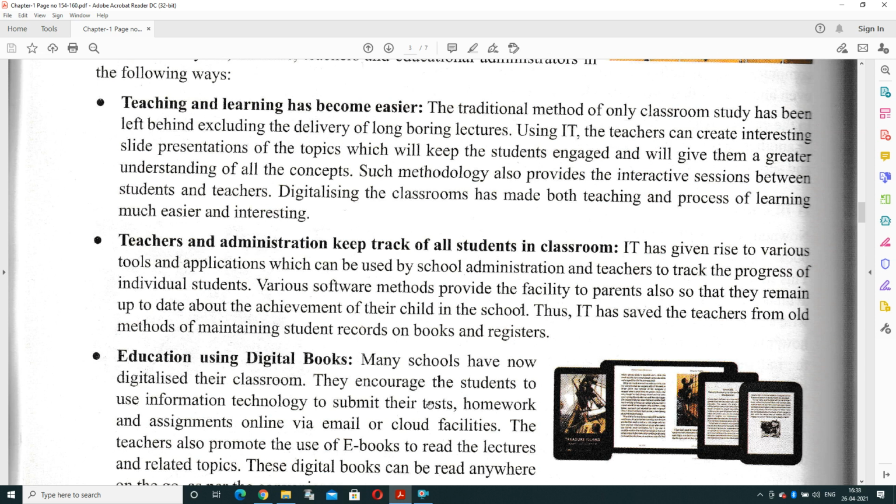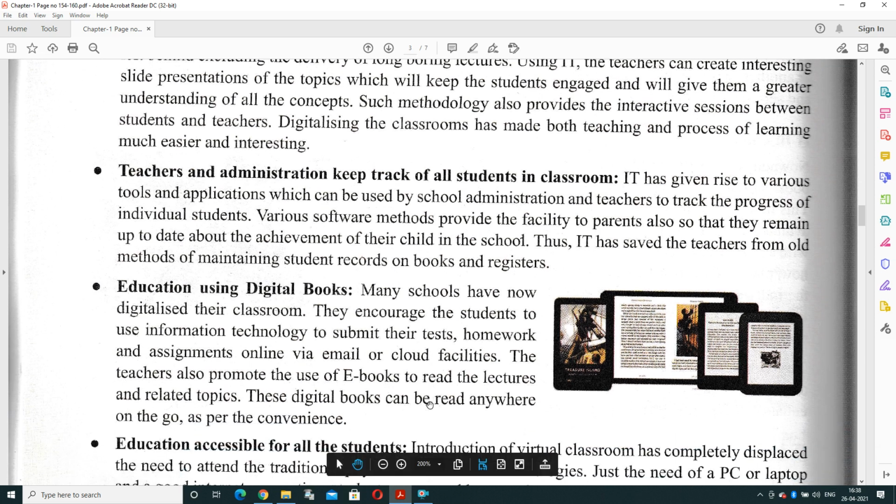It means we can administrate all the students: how many students are active, how many students are not active, how many students have a book, how many do not, and it saves the teacher from the previous method, like recording students on books or registers.